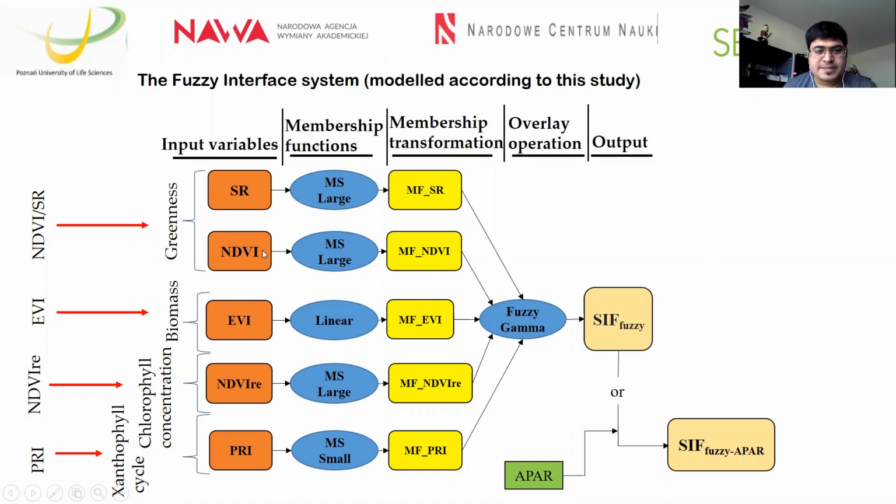Simple ratio and NDVI have been processed by the membership function MS Large. For EVI, we used the linear function. For NDVI RE, we used MS Large, and for PRI, we used the MS Small function. In the next step, we received the membership transformation maps. After that, we provide all the inputs into the fuzzy gamma model, and from the fuzzy gamma model through the overlay, we receive the SIF fuzzy map. Then we input the APAR into the SIF fuzzy and finally receive the SIF fuzzy APAR. Now we try to figure out which one works best, SIF fuzzy or SIF fuzzy APAR.